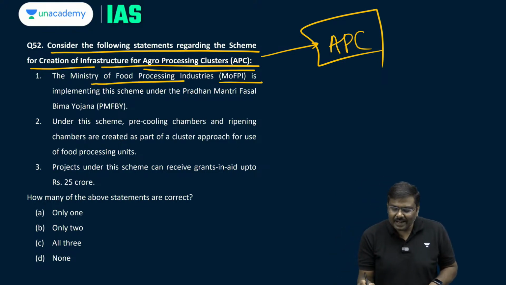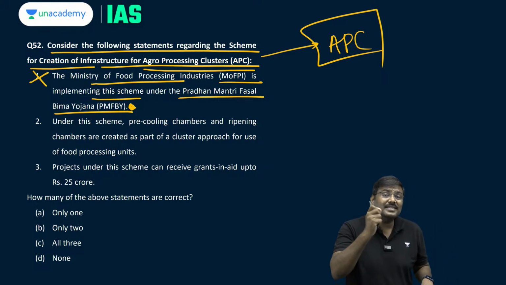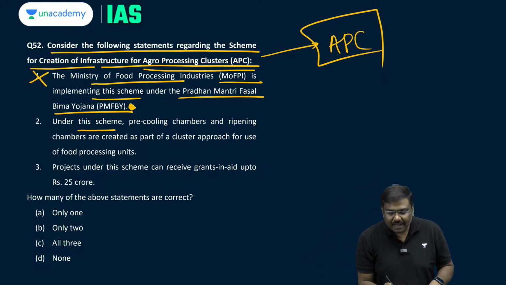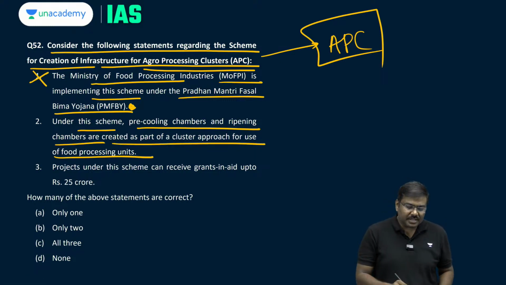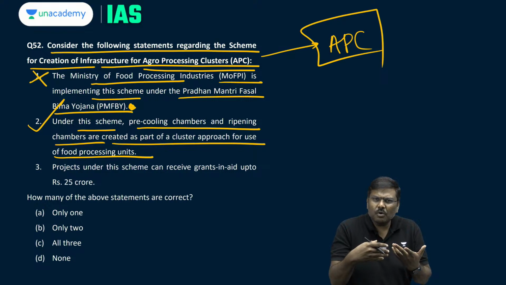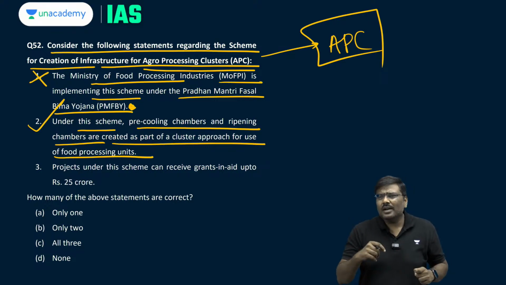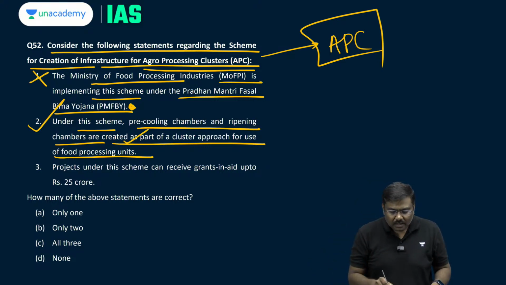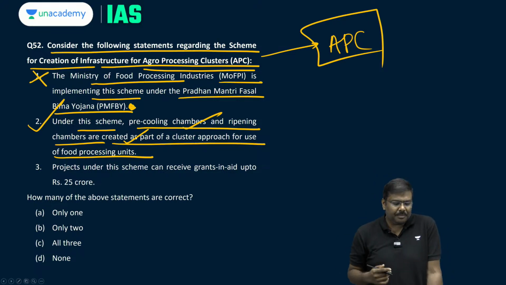The Ministry of Food Processing Industries is implementing this scheme under the Pradhan Mantri Fasal Bima Yojana. Statement 1 is incorrect. It is not under Pradhan Mantri Fasal Bima Yojana. It is under Pradhan Mantri Kisan Sampada Yojana. Under the scheme, pre-cooling chambers or ripening chambers are created as a part of the cluster approach in the processing units. Yes, look at the statement there. It is basically promoting infrastructure development. And in food processing, what kind of infrastructure do you require? You require packaging infrastructure, pre-cooling chambers, ripening chambers, etc. So that is being promoted under the APC.